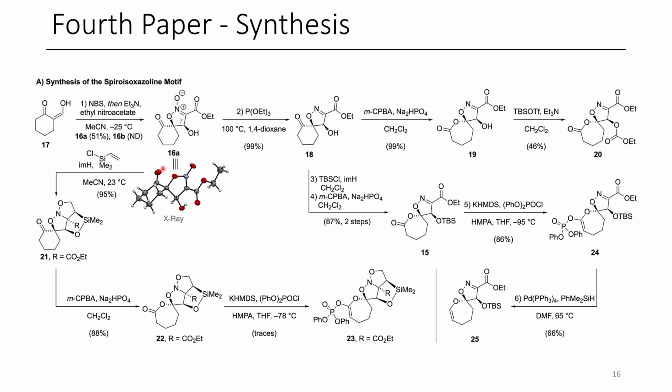So in this paper, they explore several different synthetic routes. For the sake of brevity, I think we're just going to talk about the main one predominantly. Initially, they do this alpha bromination of this 1,3-dicarbonyl species. This is drawn as the enol just for simplicity. Once this alpha bromo species has been prepared, they do a Henry reaction with ethyl nitroacetate. This is essentially a nitroaldol reaction. This gives a mixture of diastereomers at carbon 7.